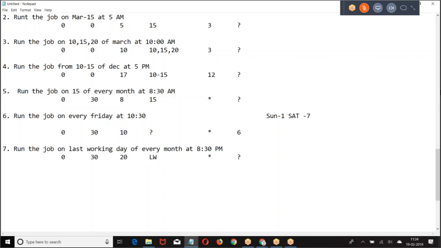I cannot guarantee on which date it will be. It may be on Friday or it may be Saturday. I'm not sure. Every month last working day.